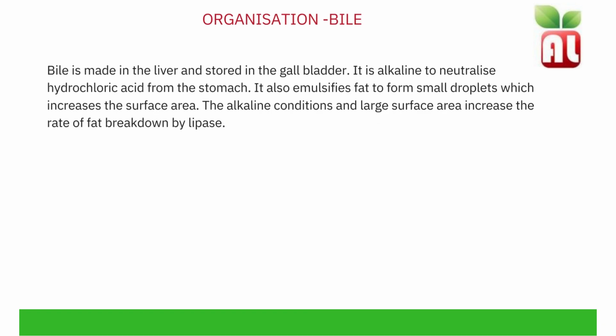Bile. Bile is made in the liver and stored in the gallbladder. It is an alkaline liquid used to neutralise hydrochloric acid from the stomach. It also emulsifies fat to form small droplets, which increase the surface area of the fat molecules. This is to ensure that the lipase enzyme is able to access and break down smaller molecules of lipids. The alkaline conditions and large surface area increase the rate of fat breakdown by lipase.